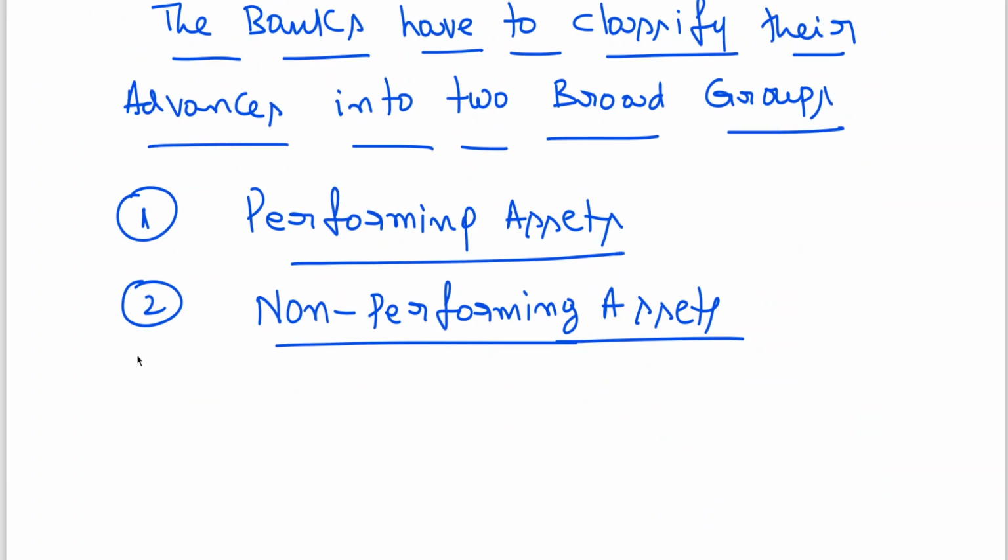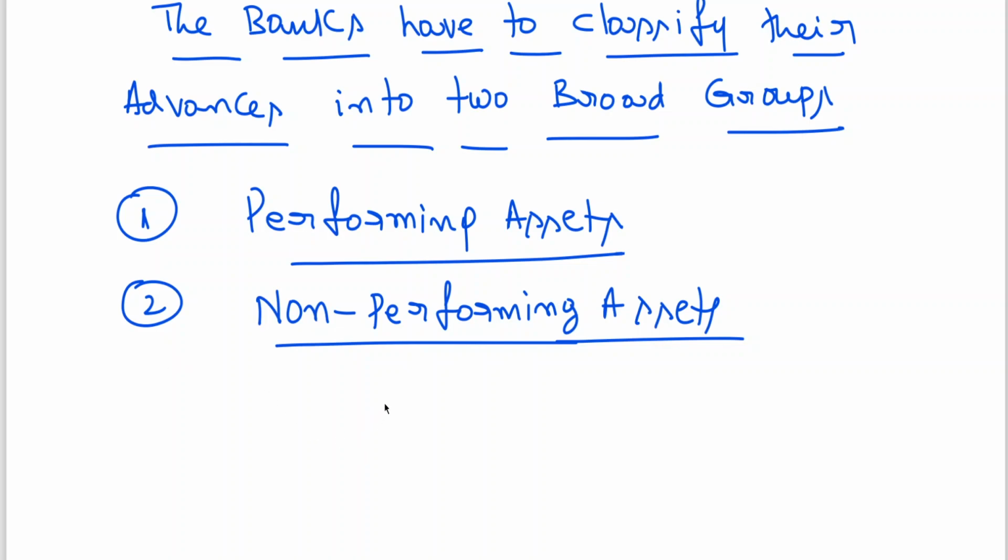Now, as I told you, performing assets are also called standard assets. The non-performing assets are again classified into three groups, like substandard assets, doubtful assets and loss assets.